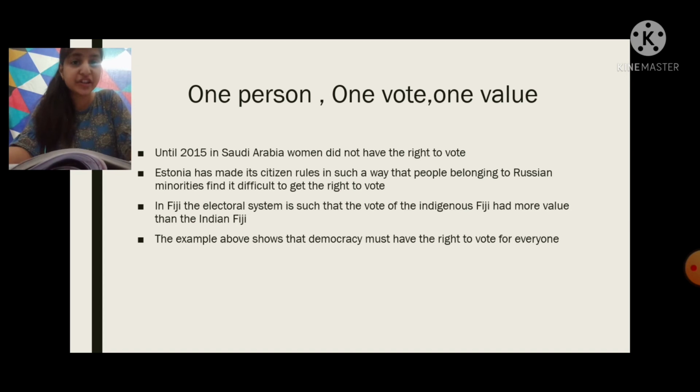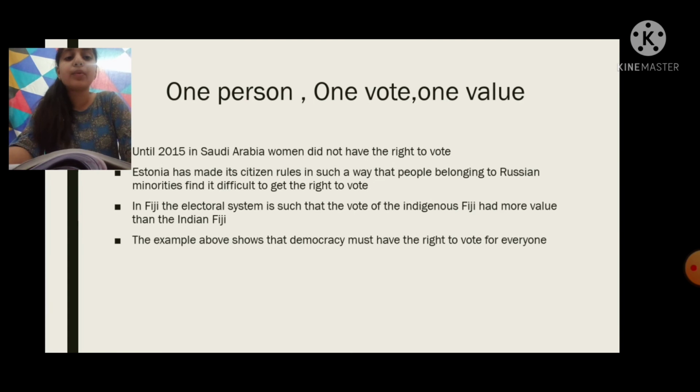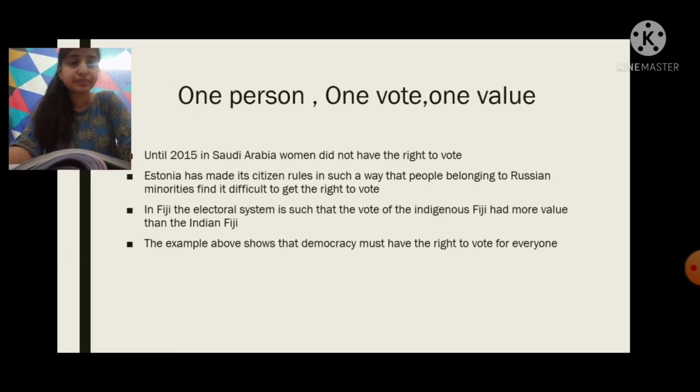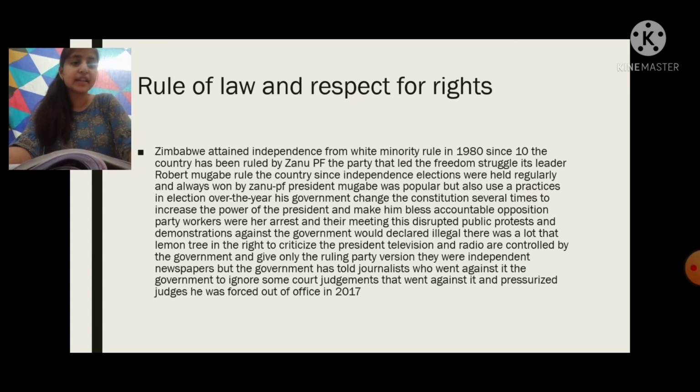Also in Fiji, the indigenous Fijians, those who belonged to Fiji, had more value than the Indian Fijians. So, like the Indians who migrated there, or the people who were born there but are Indian, had less value of their vote than the people who were from Fiji only. So the above examples show that everyone must have the right to vote. So this is rule of law and respect of rights.